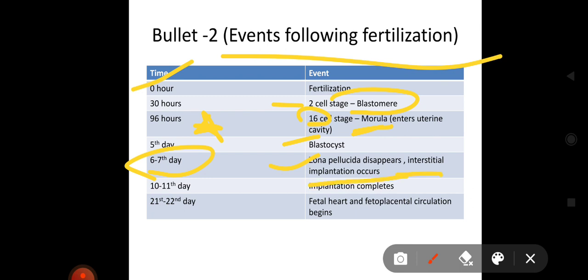Now at 10 to 11 days, implantation completes. So this MCQ question can be confusing. If question comes that interstitial implantation occurs at how many days after fertilization, so answer will be around 6 to 7 days. And if question comes implantation completes after how many days, so answer will be 10 to 11 days. At 21 to 22nd day, fetal heart forms and fetal placental circulation begins.